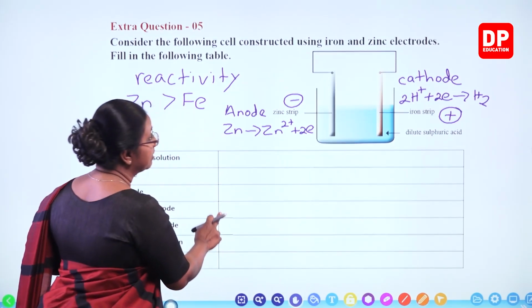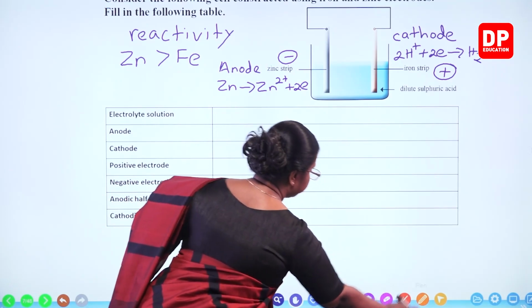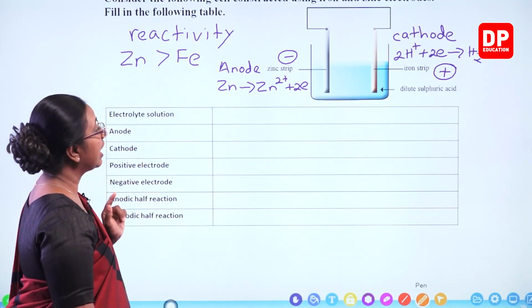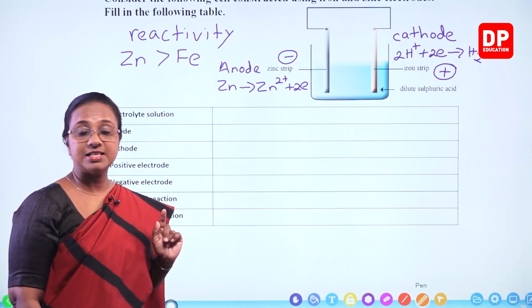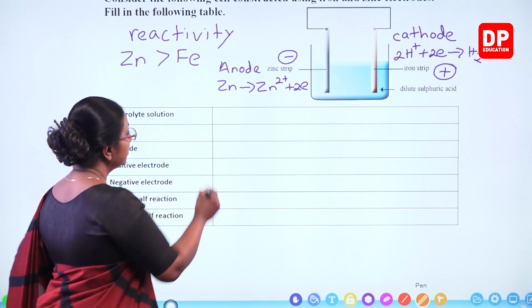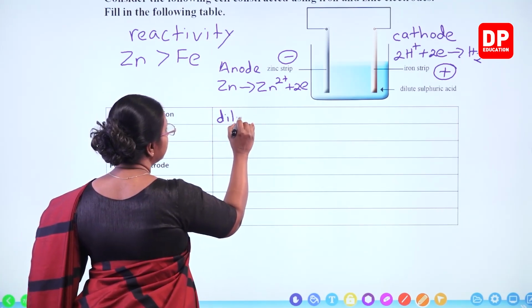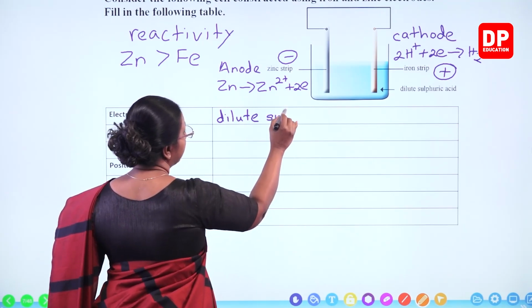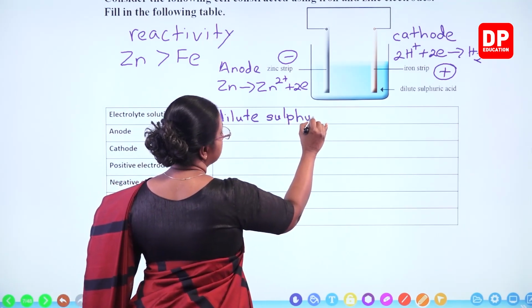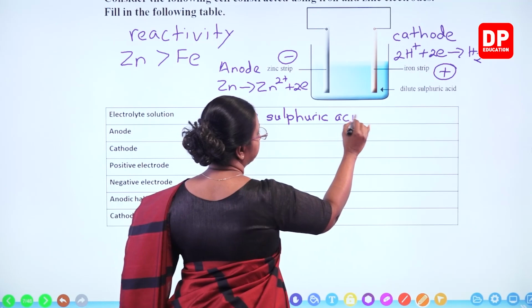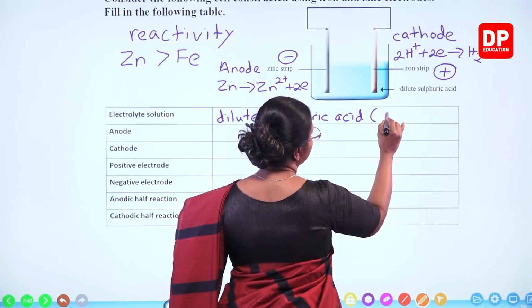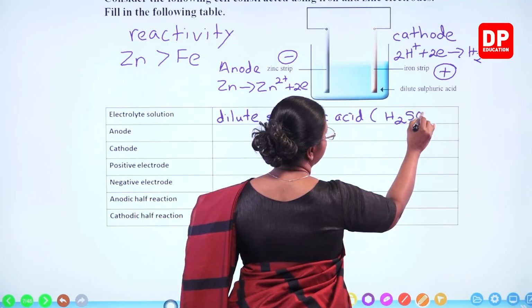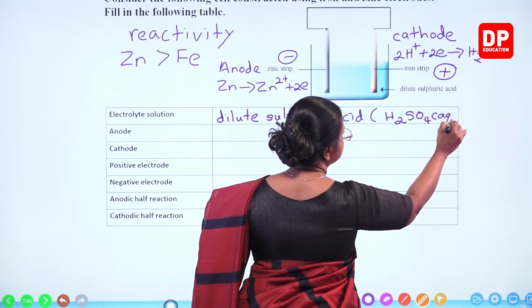If we fill the table, that is the question. Electrolyte solution. What is the electrolyte solution given there? Dilute sulfuric acid. You know the chemical formula H2SO4 aqueous.